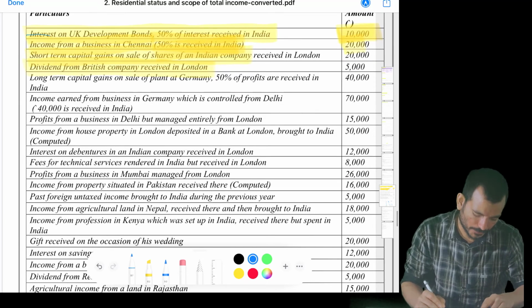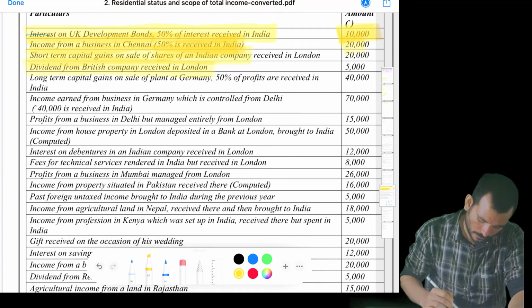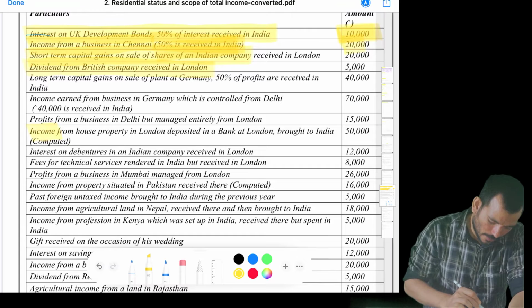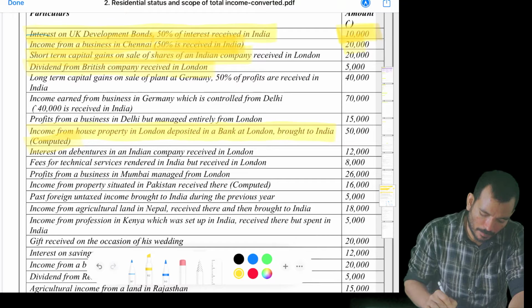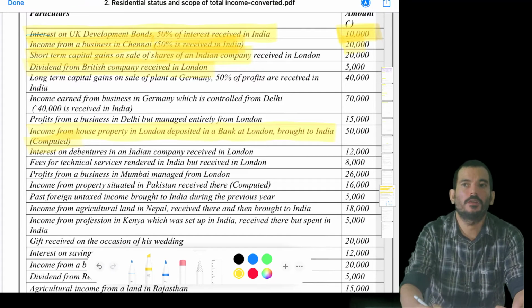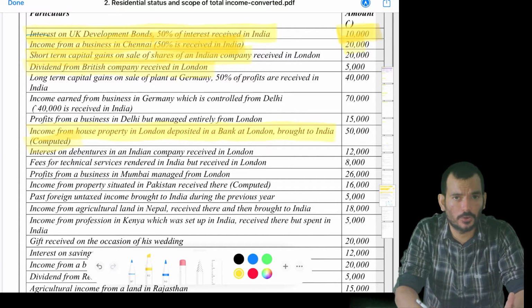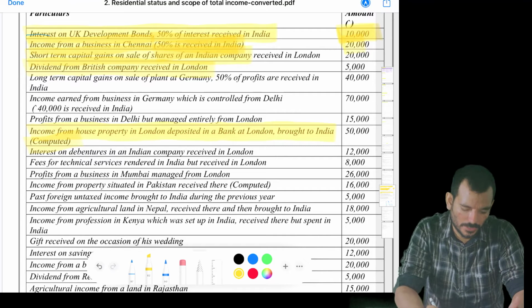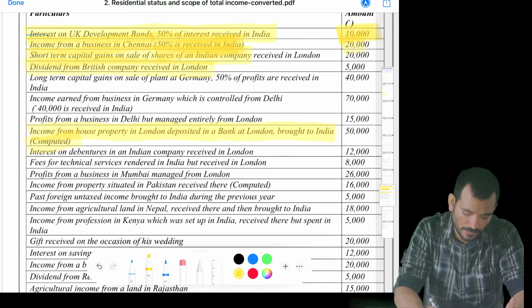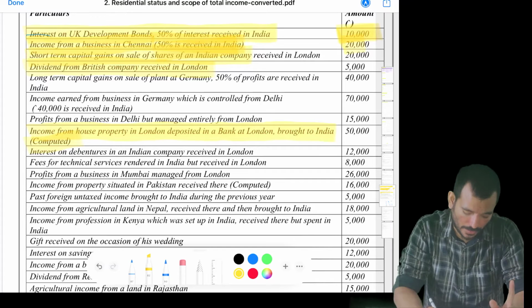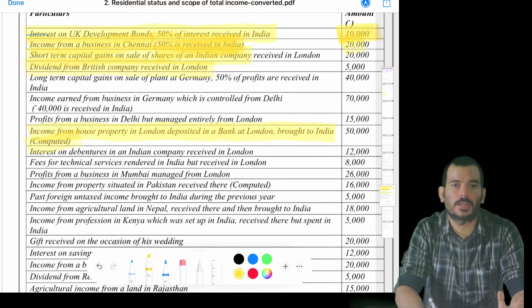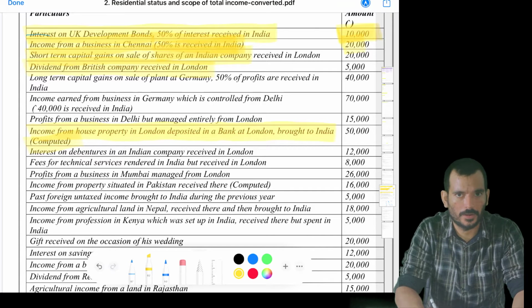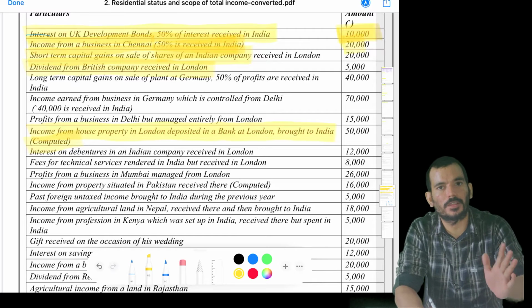We'll solve one more. Income from house property in London deposited in bank at London brought to India. Okay. So in London there is a house property. Is it accrued in India? No. First condition is failed. Is it received in India? Somebody might say yes, but the answer is no. Reason: when the rent is already received in London, it's only a subsequent transfer. Like if I'm going to a foreign country and there I'm earning some income, then I am receiving the income there only.